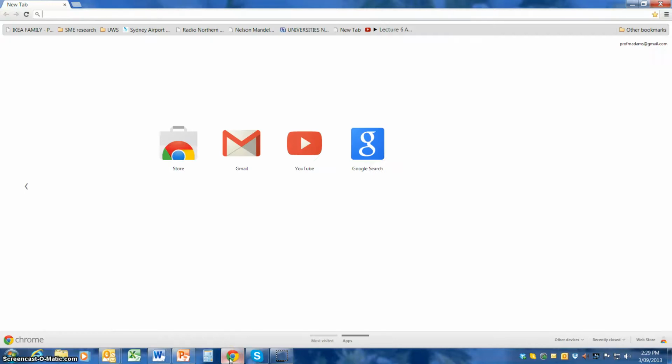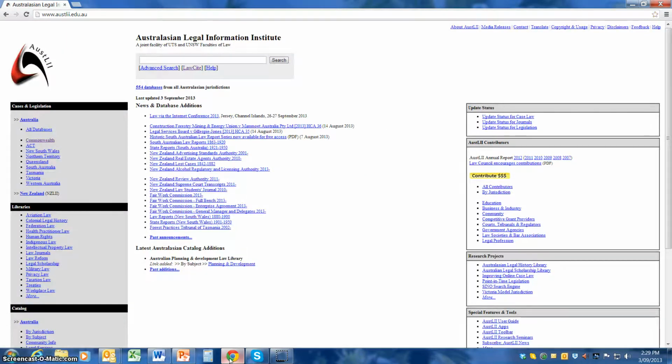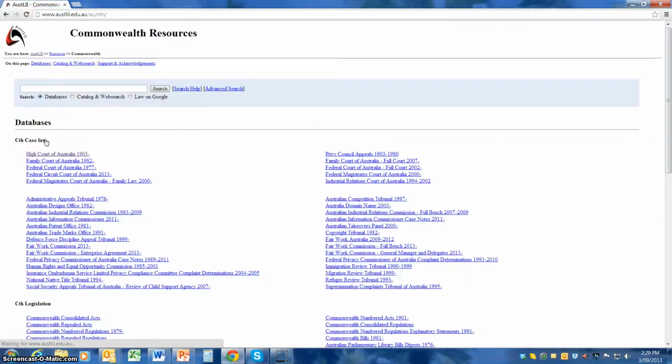First of all, if we go to the AustLII website, which obviously we can just type in AustLII, and there it occurs. It's worth remembering here within the databases that this is a Commonwealth case we're looking for. We're going to look for the High Court decision. We would have the citation already written down. In particular, we're going to be looking at a 2012 decision of the High Court of Australia, number 17 and number 18. This information would be found through other research tools or reference in your textbook.